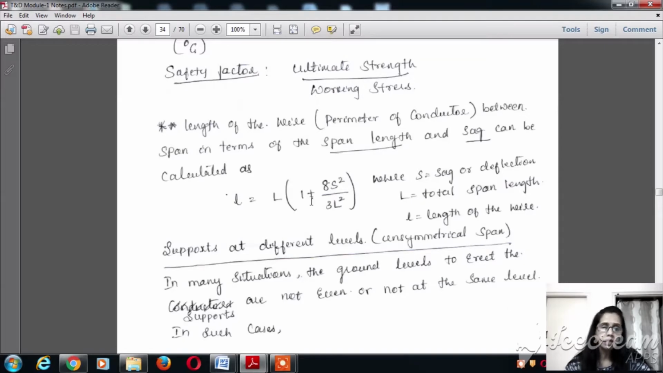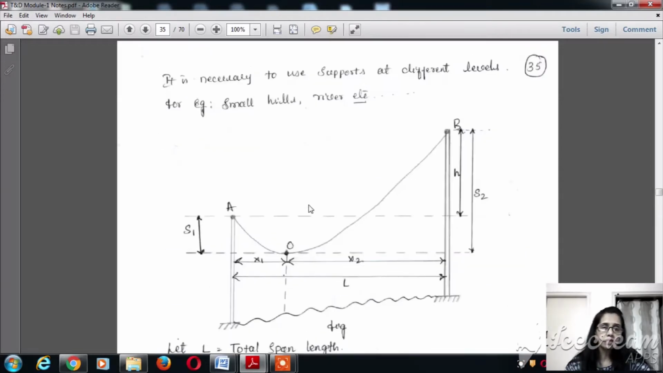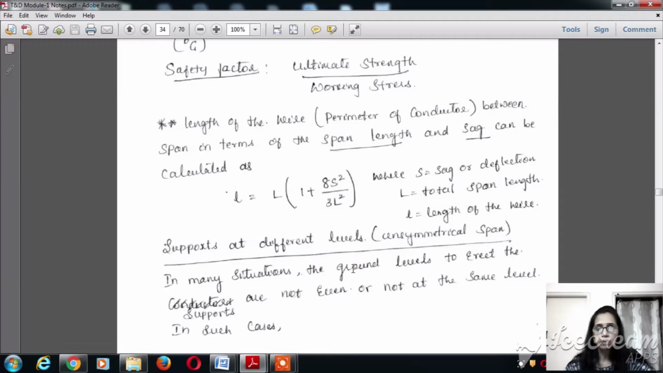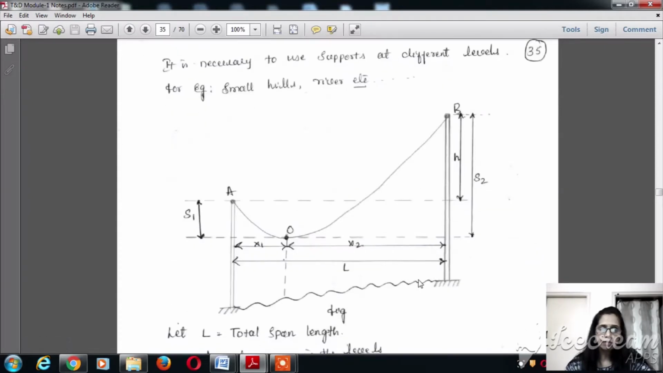So we understood the sag that exists between two fixed supports at the same level, and now we can think about the calculation of the sag when the supports are at different levels. This kind of condition exists when a river crosses, or when there are two transmission lines on either side of a mountain, a river, or small hills. The supports can be at different levels, and then the shape of the sag will also be different. In this case it will be an unsymmetrical span, and the ground levels will be at different levels, as shown in the figure.